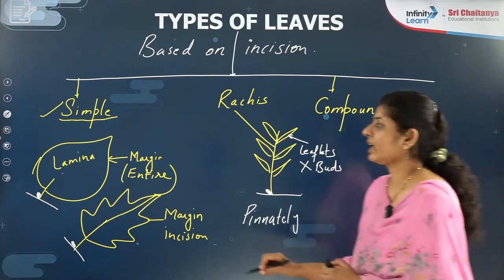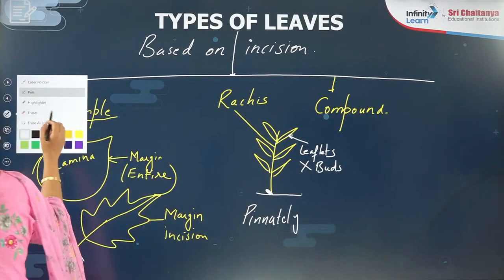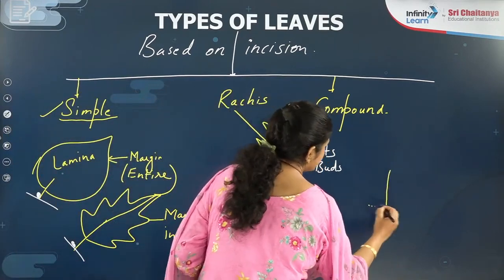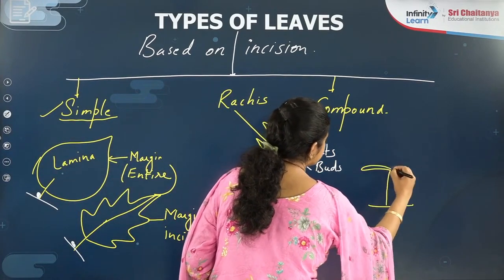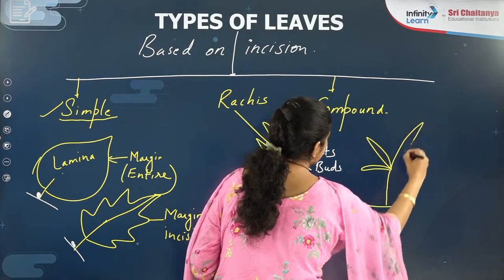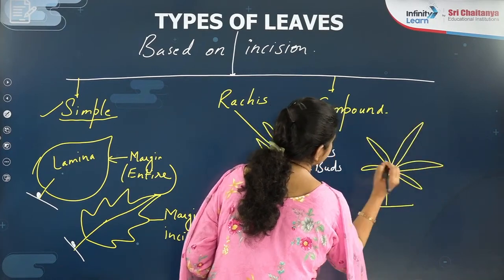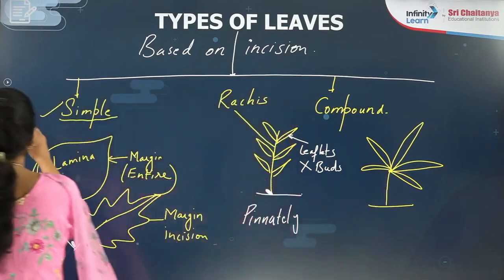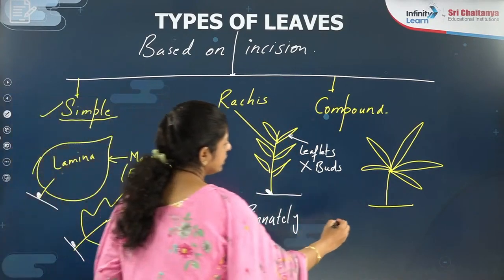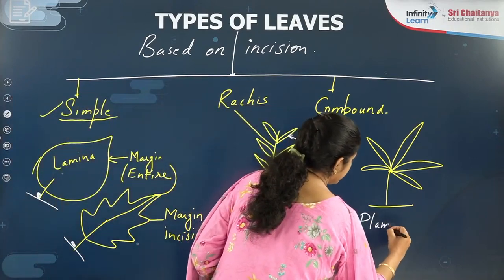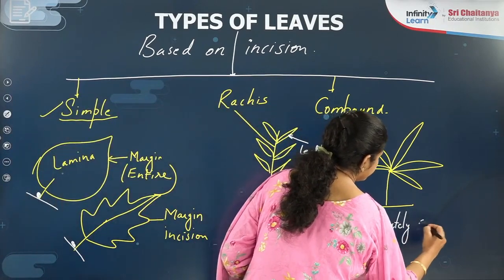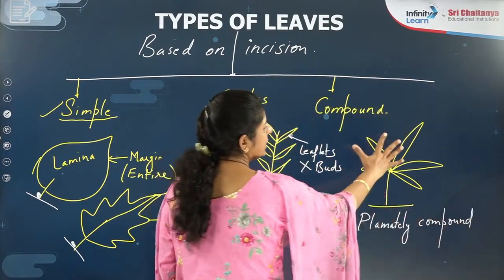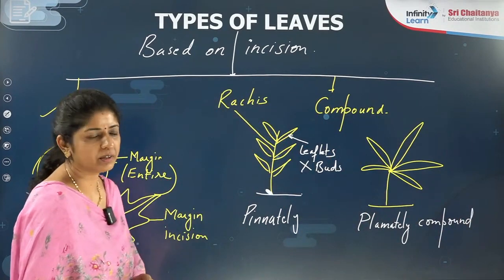Now some leaves are like that where the incisions are going to touch at the petiole tip. This is a petiole, this is a stem, this is the tip. When it starts touching the tip of the petiole like this, at the same point, that you call a palmately compound leaf. What do you call it? Palmately compound leaf. Are you getting that? So it is like a palm, like a hand. It is forming a structure like this, right?